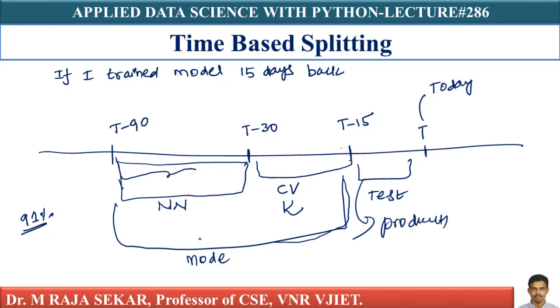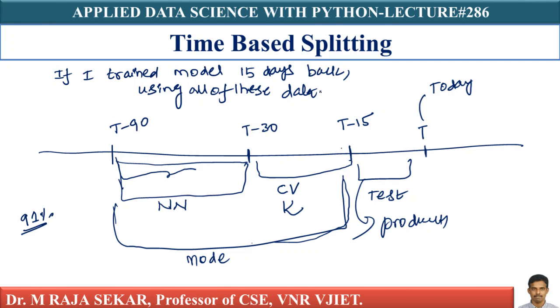I am training the model 15 days back using all of this data. Which data? Data from T minus 19 to T minus 15, let me say.